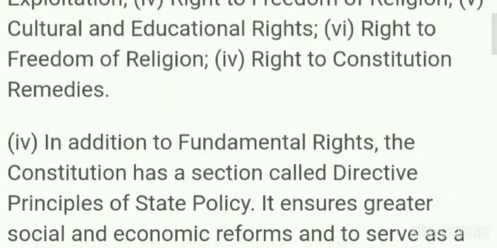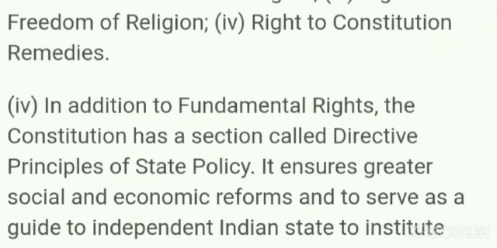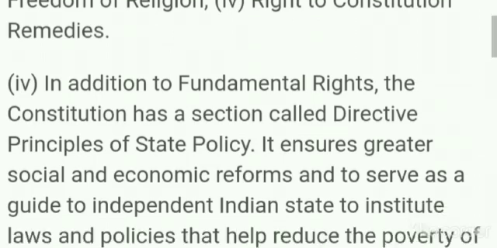There are 6 fundamental rights in the Indian Constitution, which are: right to equality, right to freedom, right against exploitation, right to freedom of religion, cultural and educational rights, and last one, right to constitutional remedies. Like that, we have 6 fundamental rights.